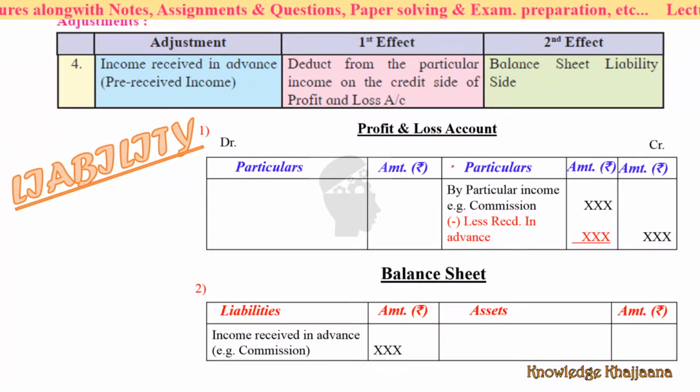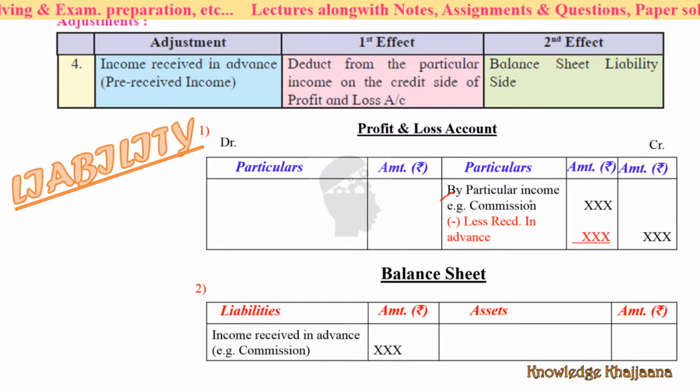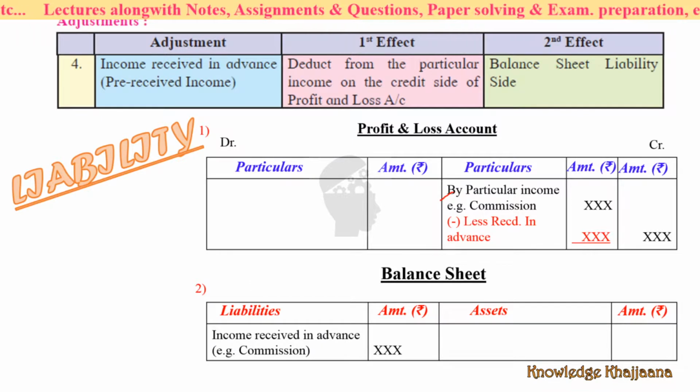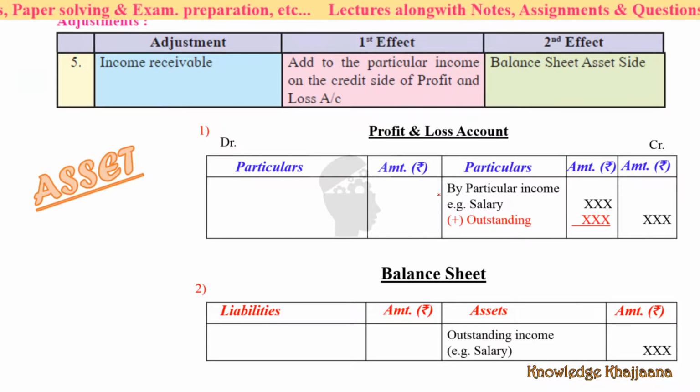In my last lecture, consider here by particular income, for example commission, and by particular income, for example salary.